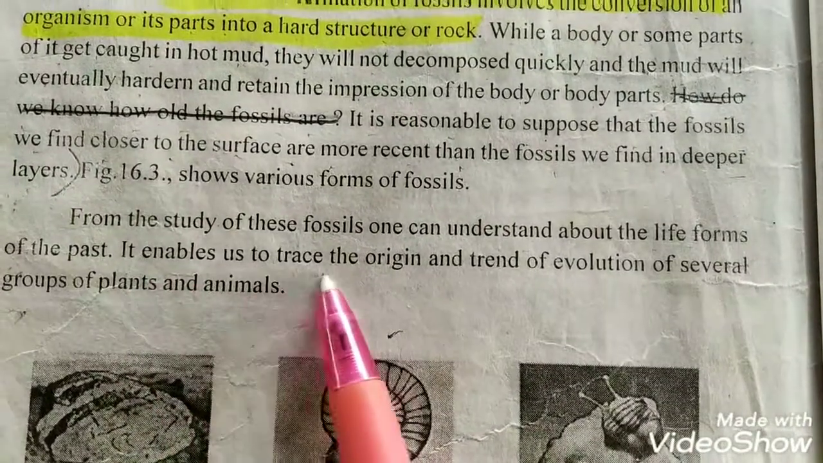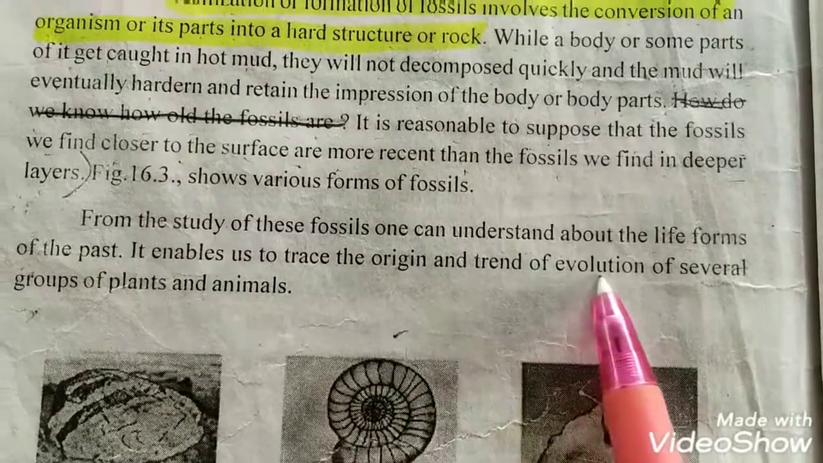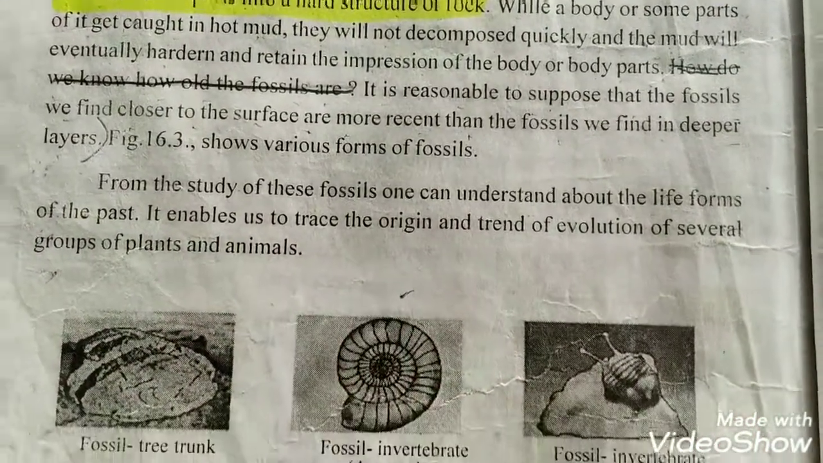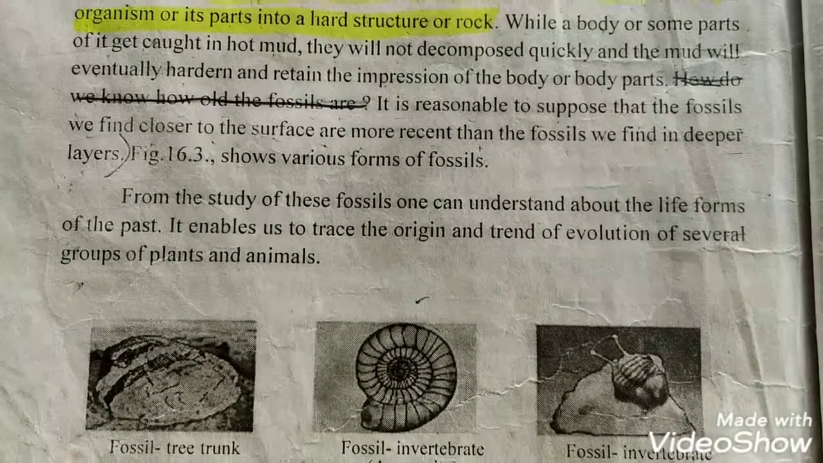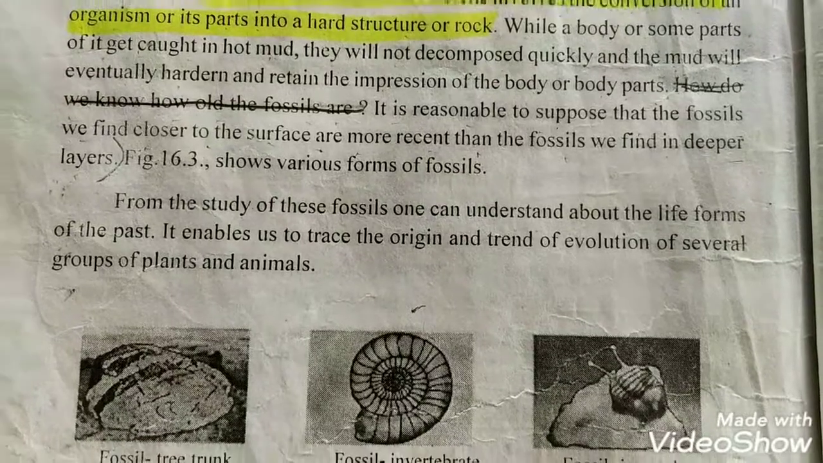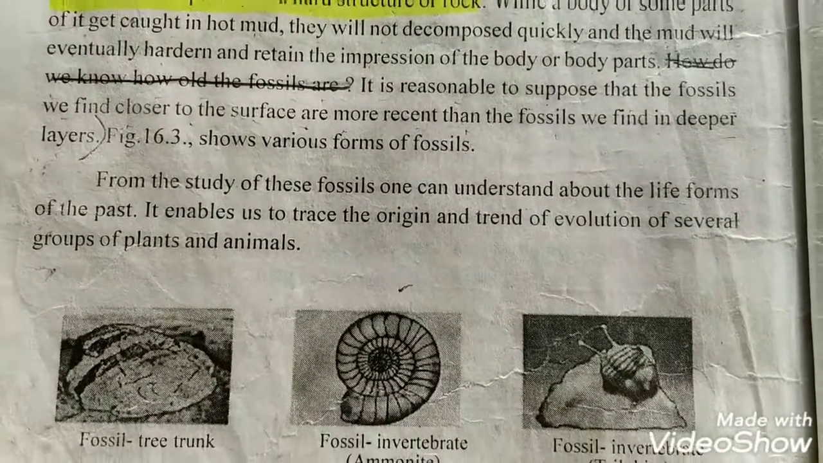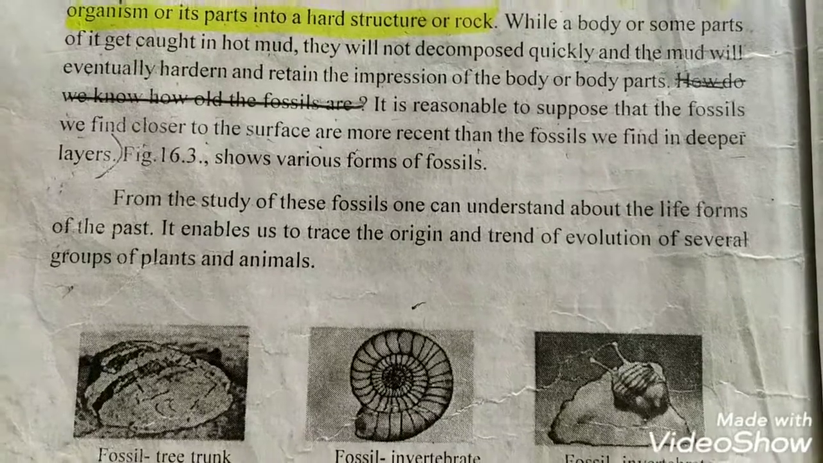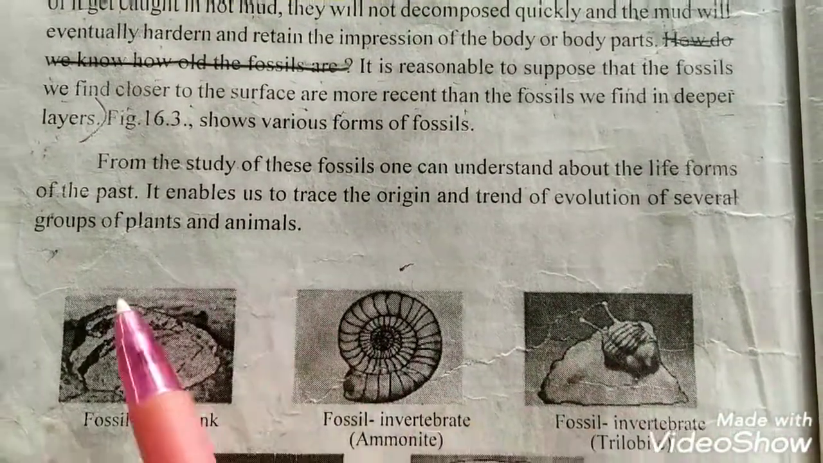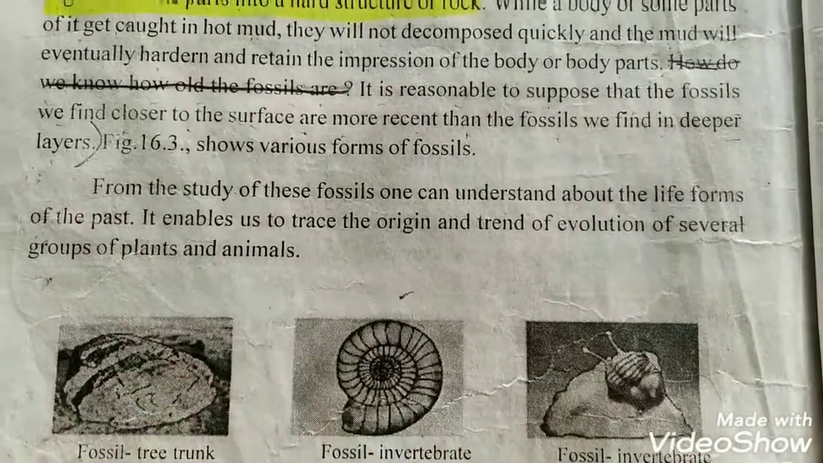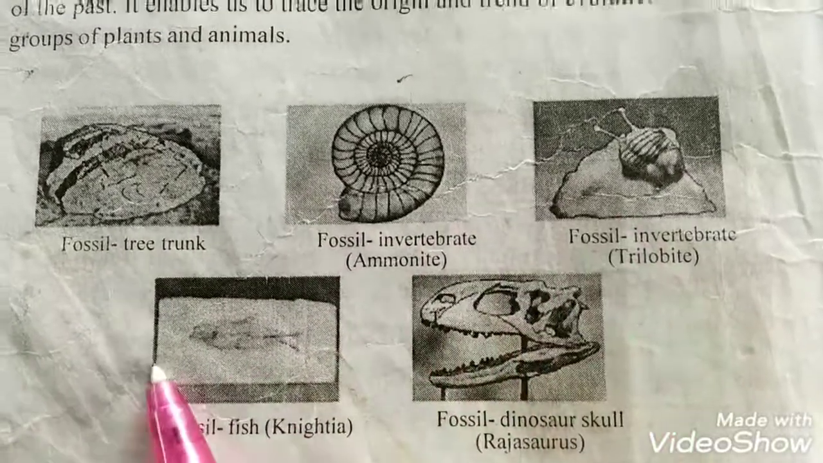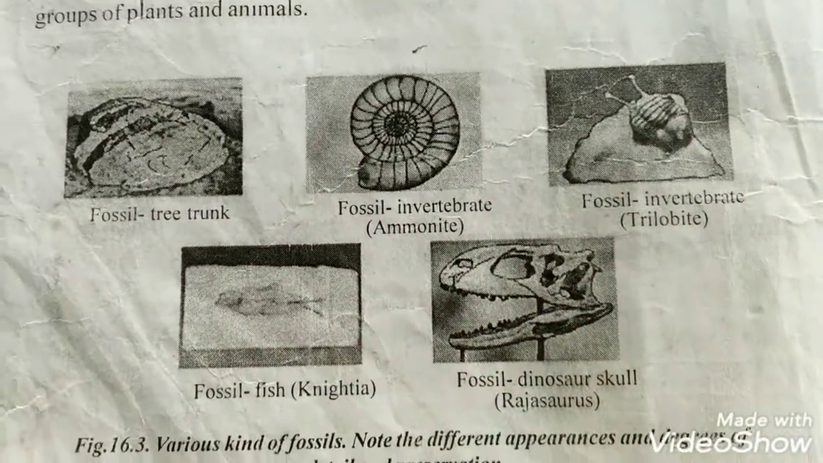It enables us to trace the origin and trends of evolution of several groups of plants and animals. So fossils help in finding the origin of organisms, how they were formed, and how they looked, and this helps in the study of the evolution of various groups of plants and animals. This is how the fossils look for different organisms.